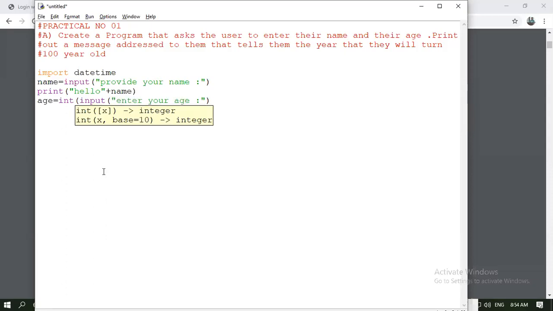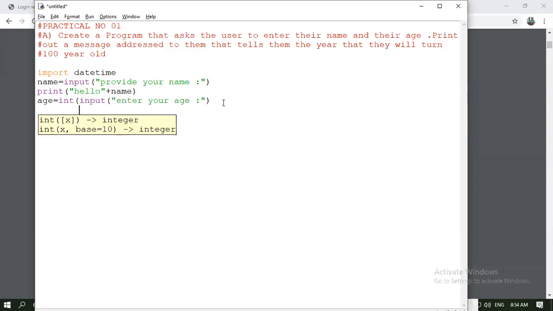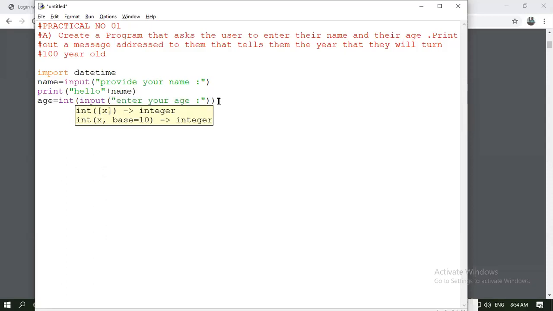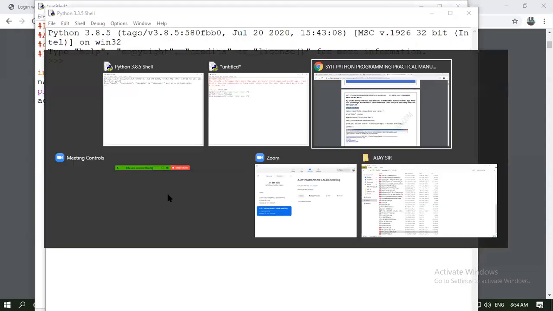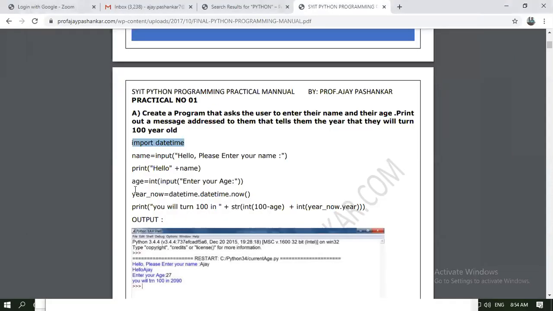Is it clear? Okay, just raise your hand. See, we have to enclose this properly. It should print some values. So we are using one method.